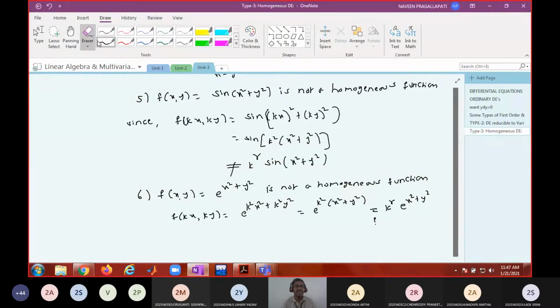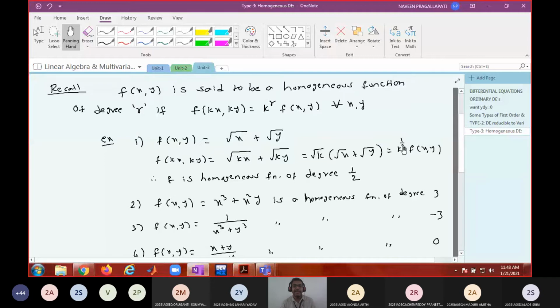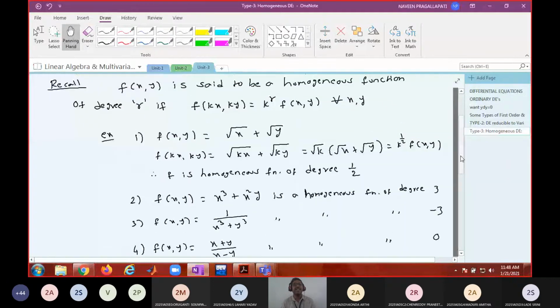Okay. So from this, what is your understanding? Not every function is a homogeneous function. There are some homogeneous functions. There are some non-homogeneous functions. And the degree of a homogeneous function can be any real number. It can be a fraction. It can be an integer. It can be positive. It can be negative. It can be zero also. Generally, we refer to degree for numbers like 1, 2, 3, 4. But only for this definition, degree is not necessarily an integer. It can be any real number. Is it clear?